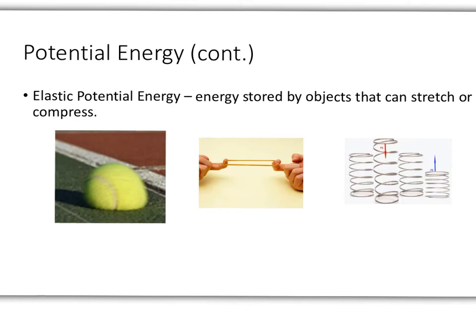Alright, so the last kind of potential energy is elastic potential energy. This is energy stored in objects that can stretch or compress. You can see the tennis ball there, that's compressed. When a tennis ball bounces, it deforms, but then it wants to spring back into shape. That's what helps it bounce, that springiness. So it stores energy when it hits the ground. You also store energy by stretching things like that rubber band. And then we also have the springs there. Springs can either compress or be stretched in order to store energy.